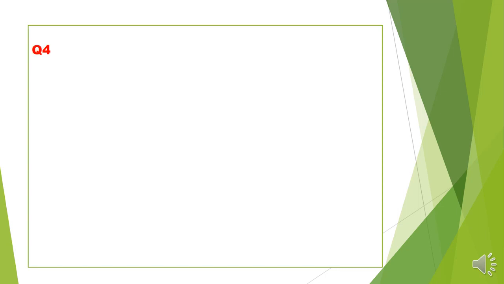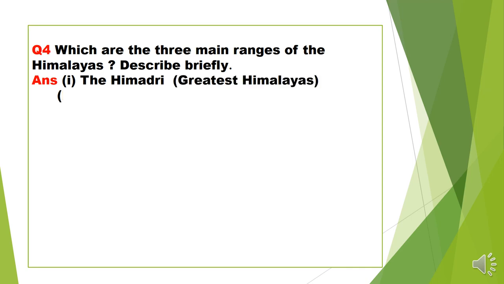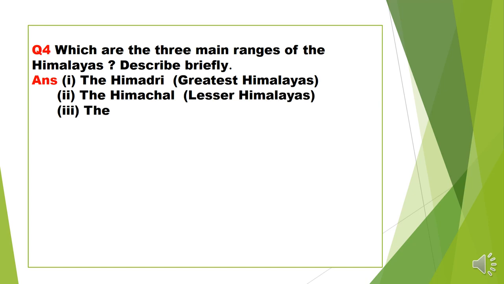Next question, question number 4. Which are the three main ranges of the Himalayas? Describe briefly. And the answer: first, the Himadri, also called the Greater Himalaya and the Inner Himalaya. Second, the Himachal, or Lesser Himalaya, and third is the Shivalik, which is called the Outer Himalayas.